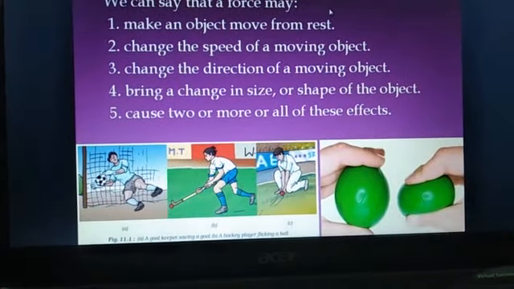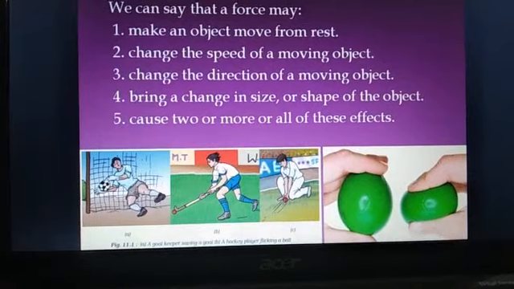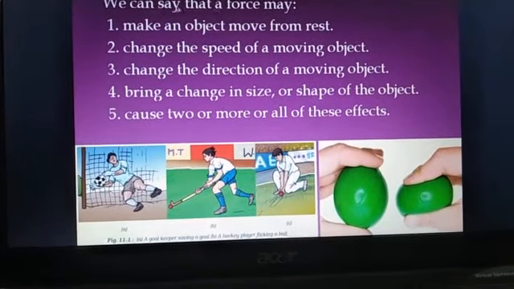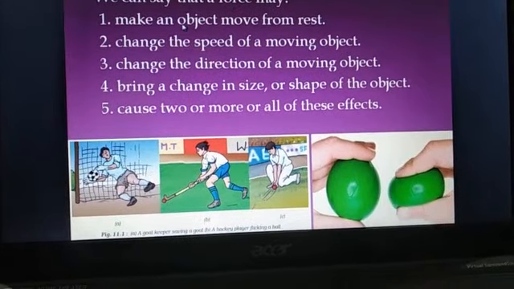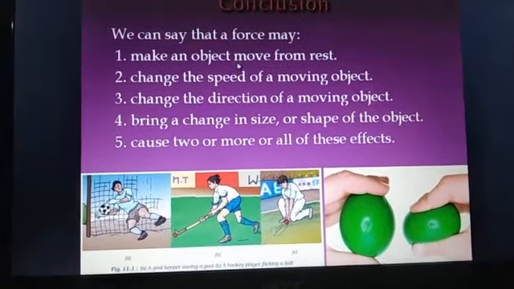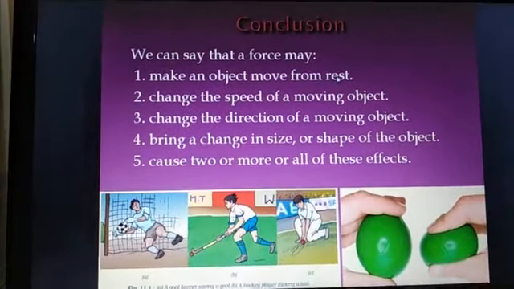So what do we conclude? We conclude that on the application of the force, we can make an object move from rest.